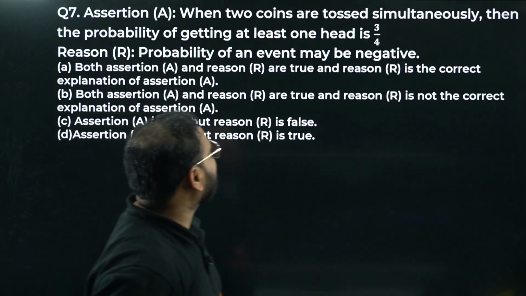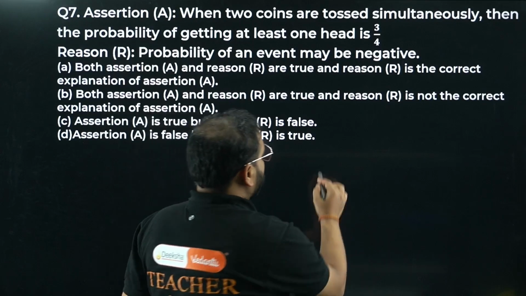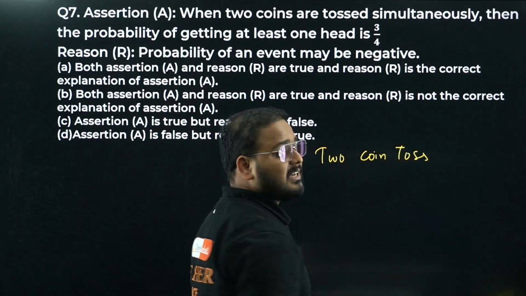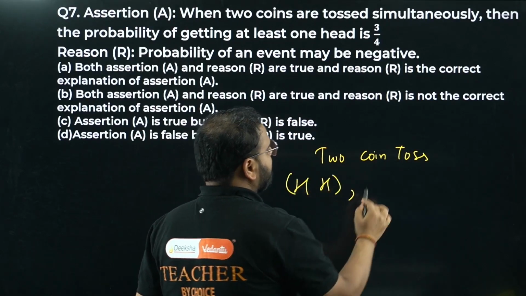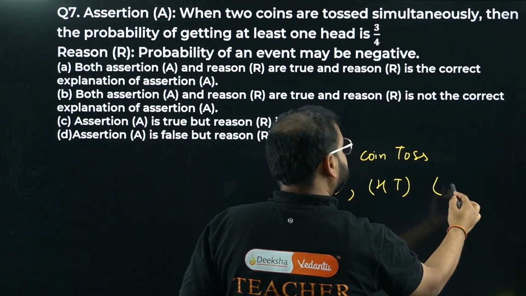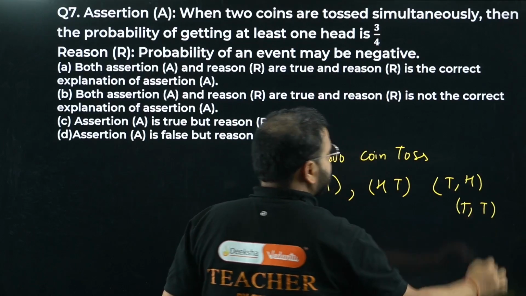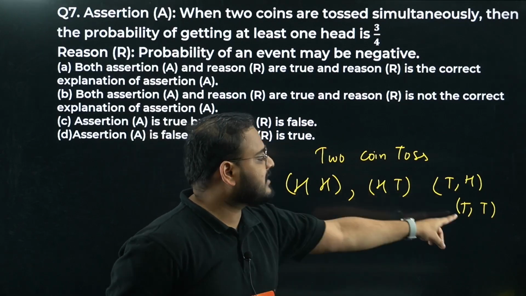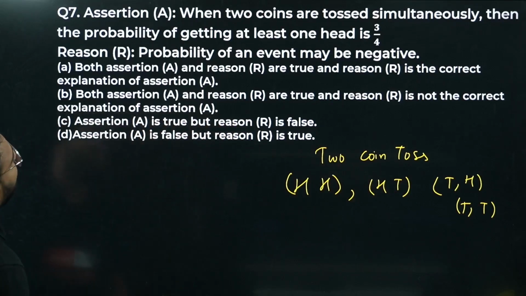Assertion: when 2 coins are tossed simultaneously, the probability of getting at least one head. In a 2 coin toss, the chances are: first, both heads; next, heads and tails; next, tails and heads; the last one, tails and tails. Those are the chances, right? The first coin can give me head or tails, and the other one head or tails. Okay, so then the probability of getting at least one head,